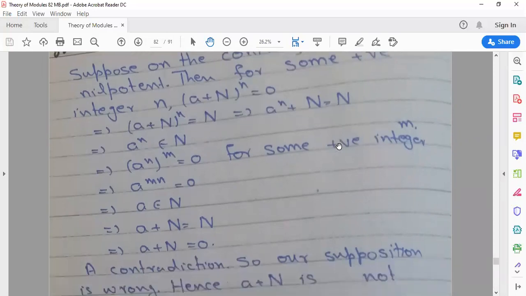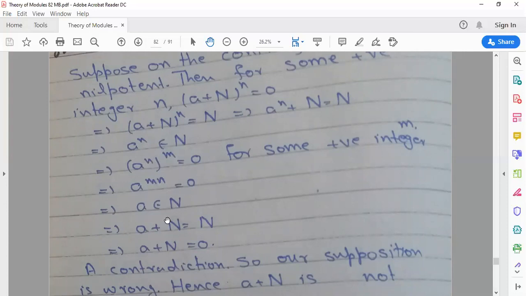Since a^n belongs to N and N contains such kind of elements, taking an element of N gives 0. So there exists some positive integer m such that ((a^n)^m)^n is equal to 0. We can also write a^(mn) is equal to 0. Both are positive integers, and the multiplication of positive integers is also a positive integer. So that means a belongs to N.